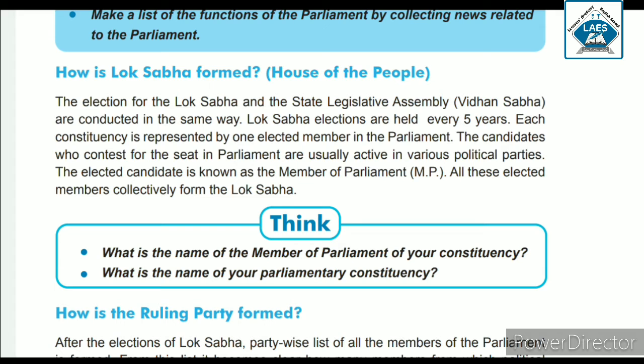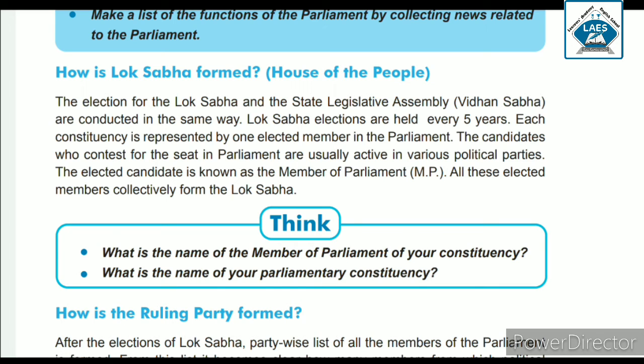Elected candidate is known as member of the parliament. जो candidate elect हो जाते हैं, they are known as the member of the parliament. All these elected members collectively form the Lok Sabha. Now all these members of parliament, the candidates who are elected, they collectively, सब मिलके जो है, they form the Lok Sabha.